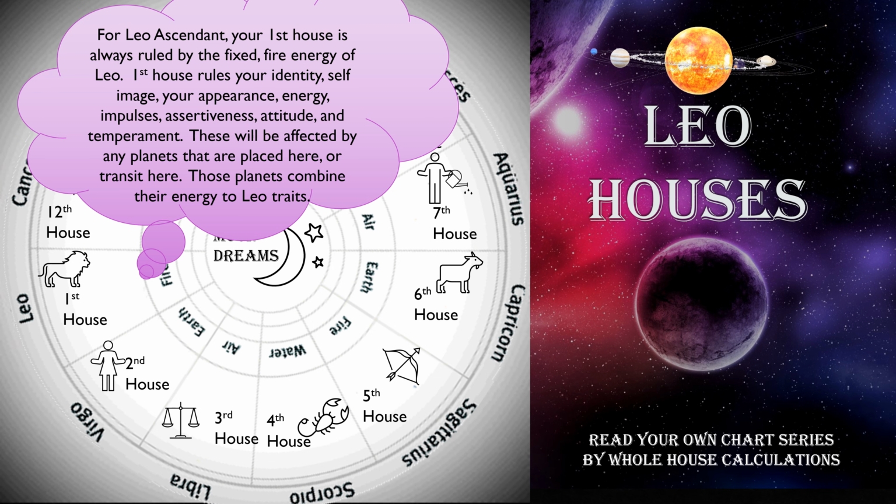For Leo ascendant, your first house is always ruled by the fixed fire energy of Leo. First house rules your identity, self-image, your appearance, energy, impulses, assertiveness, attitude, and temperament. These will be affected by any planets that are placed here or transit here. Those planets combine their energies to Leo traits.